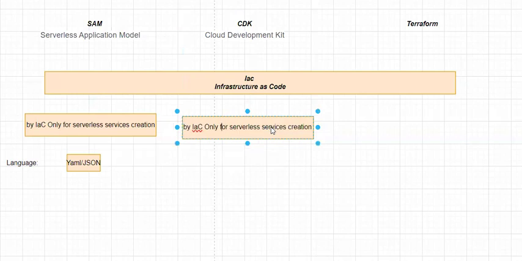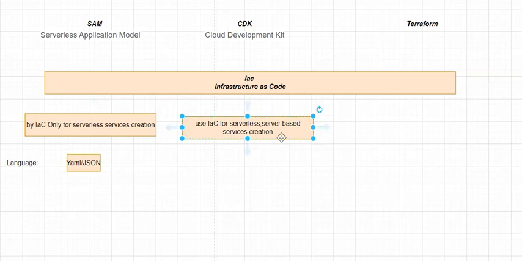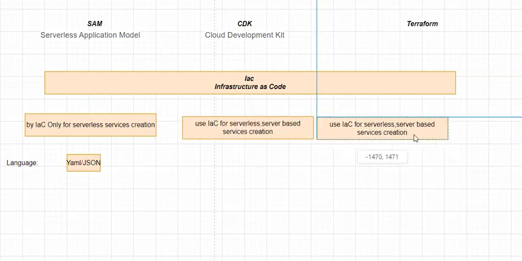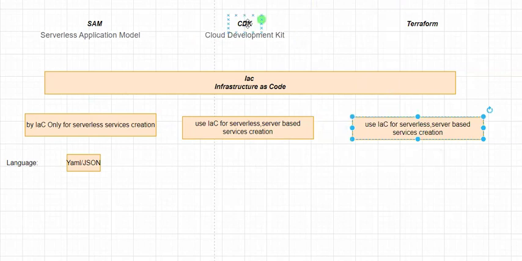By using IAC, we can use infrastructure as code for serverless services, server-based services also. You can create them by using infrastructure as code in both Terraform as well as this CDK.